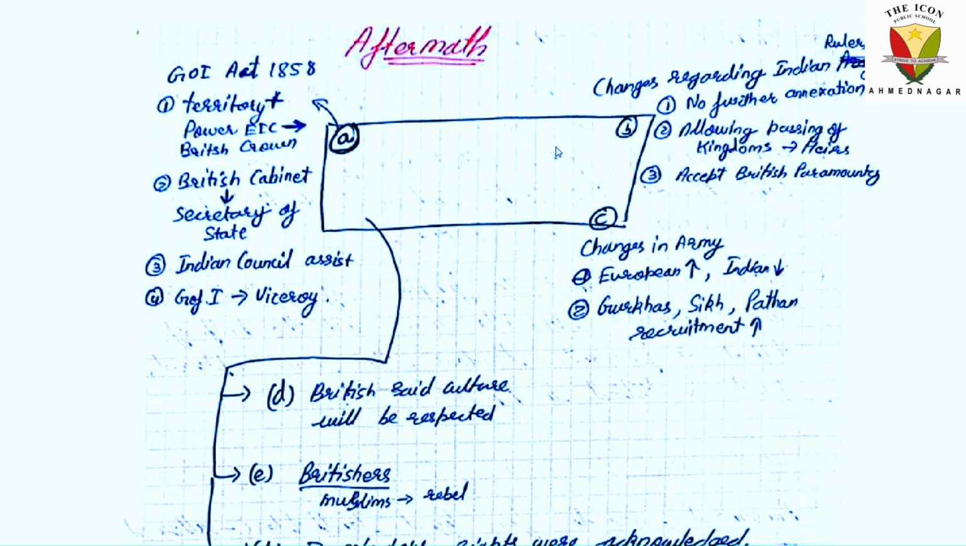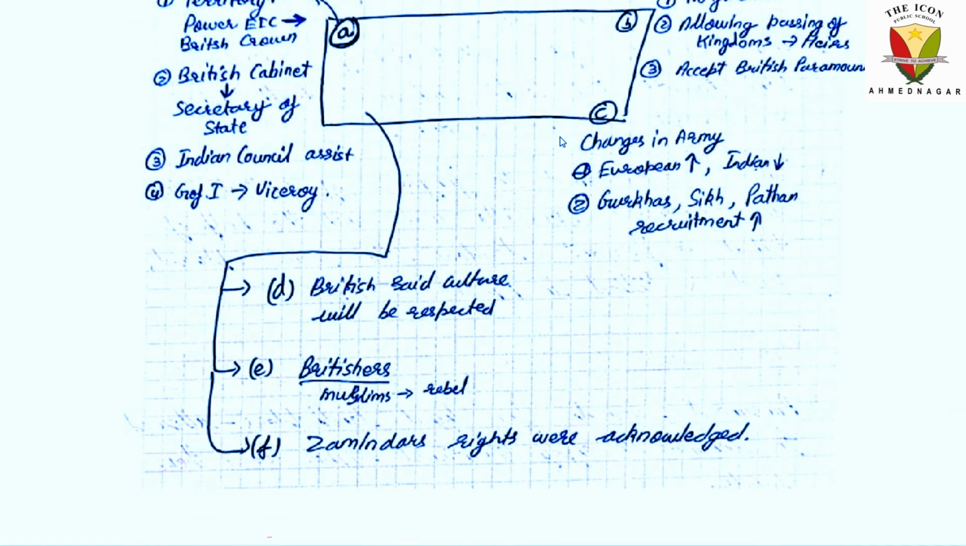Changes regarding Indian rulers. So no further annexation will be taking place now. Allowing passing of kingdoms to heirs was stopped, except for British paramountcy. Change in army. Basically, Europeans were increased, Indians were decreased now. Gurkha, Sikh, and Pathan recruitment was increased.